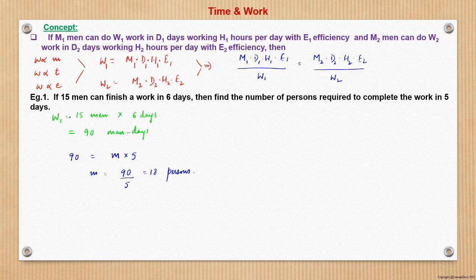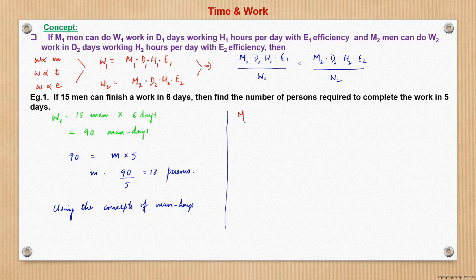Now this we solved using the concept of man days.